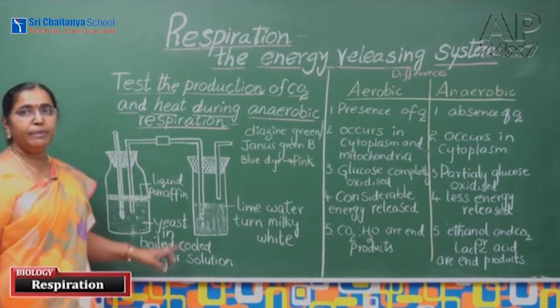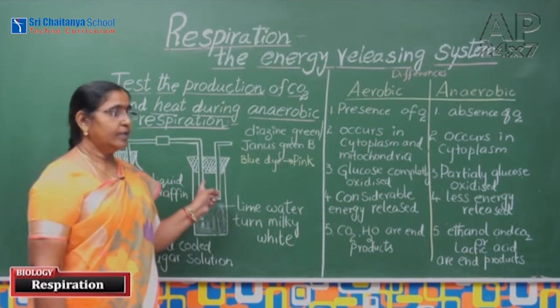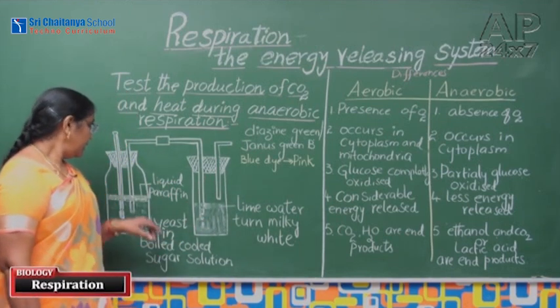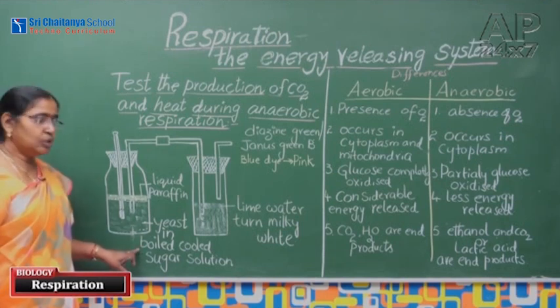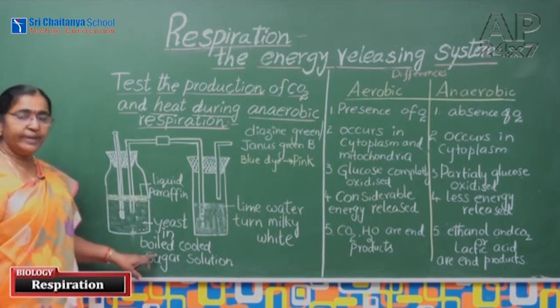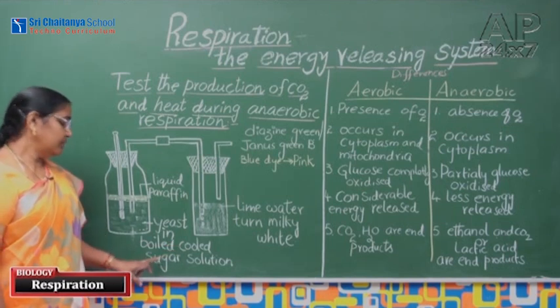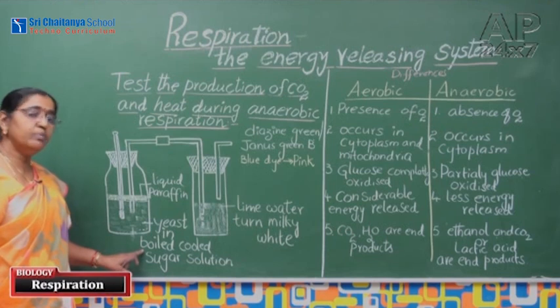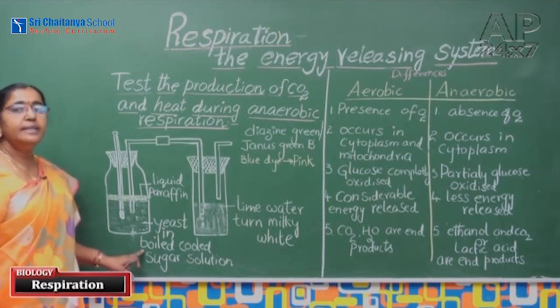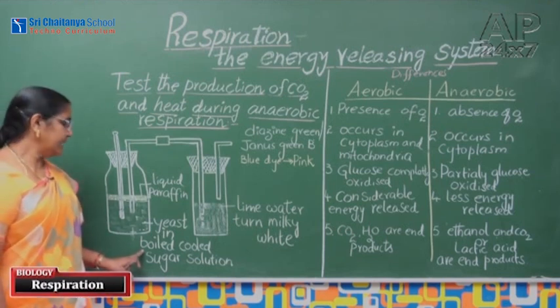To test the presence of carbon dioxide and heat released during anaerobic respiration, here is one experiment we are observing, one setup. In this glass jar we are taking a sugar solution which is boiled for a minute and cooled. Why do we have to boil? To remove the dissolved oxygen.